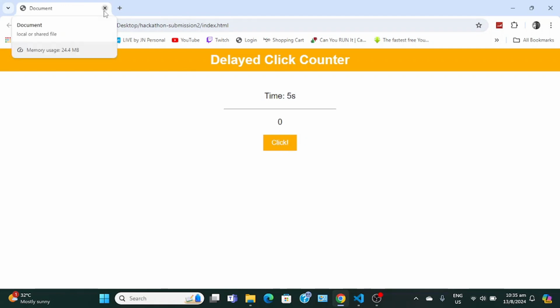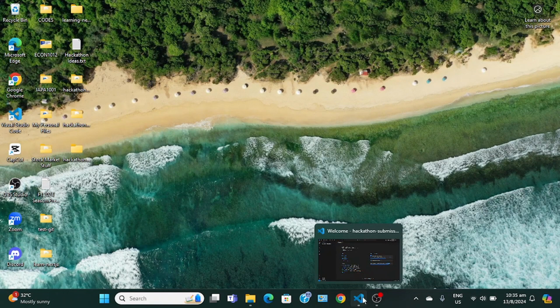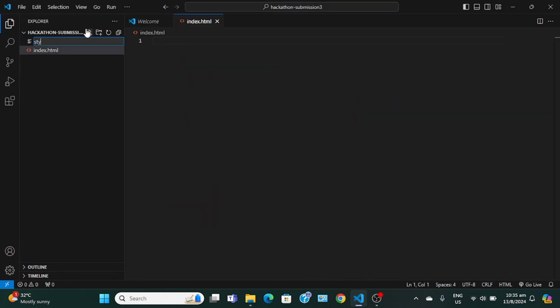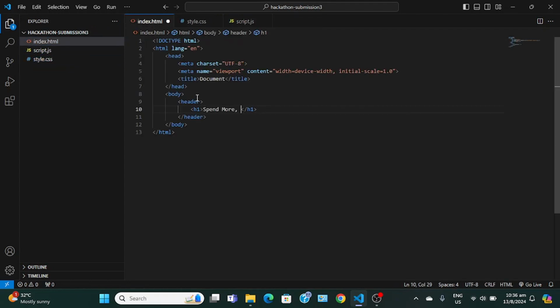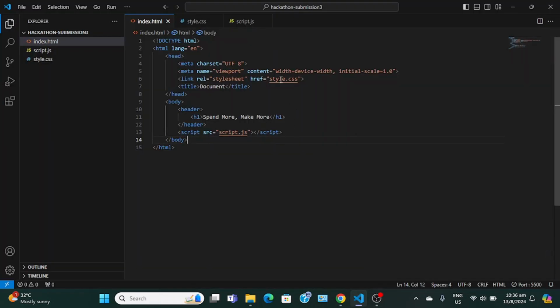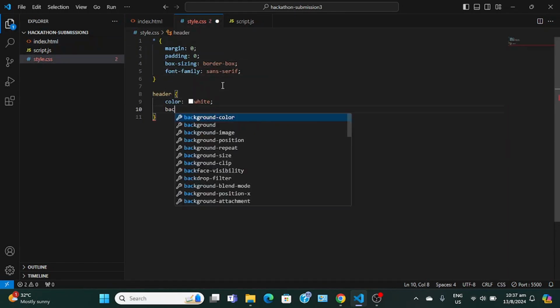We're moving on to the next one, might be the final one, and that is I'm going to build a banking app where essentially the more money you spend, the more money you make. So yeah, spend more, make more. Alright, let's do this. Spend more, make more. Yeah, just speed run through this.